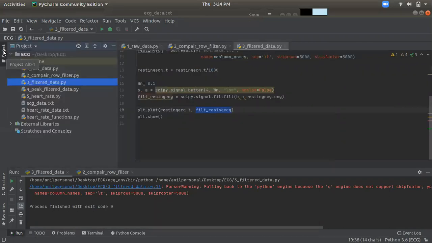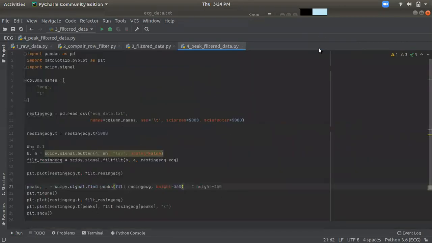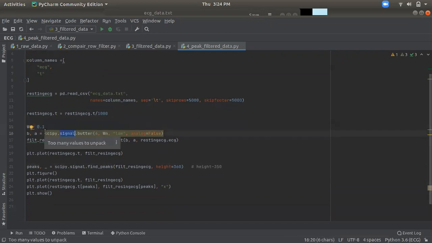The fourth one is where we take the peak, right? We are taking how we get the peak from the data. We're using the same functionality, these are the same. We get the input files. This is the list we created with ECG and time, and then we converted the milliseconds to seconds. Then we converted the 500 hertz to 50 hertz. Then we get the two-dimensional location with the help of the Cypher signal. Then we get the filter data from there.